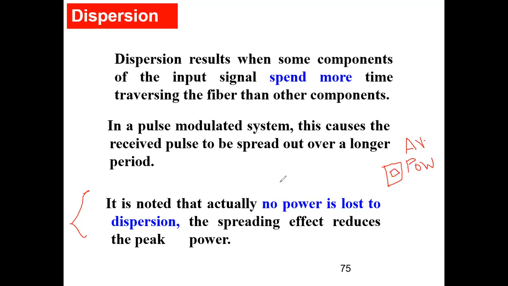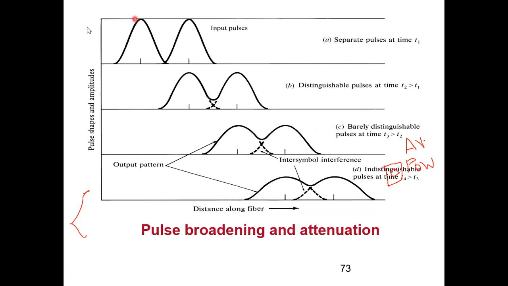What has reduced in dispersion is, if I again show you this slide, look, the peak power which was here is lower here. Suppose P max is at the start when I am transmitting at input. At the output you can see that the peak power has decreased. But if you measure the average power, here it is wide, here it is narrow, so the average power over here and the average power over here will remain the same.